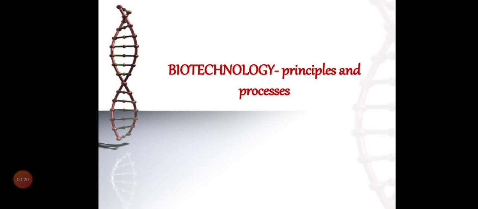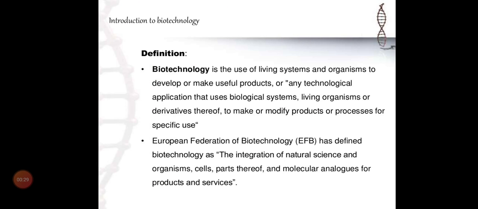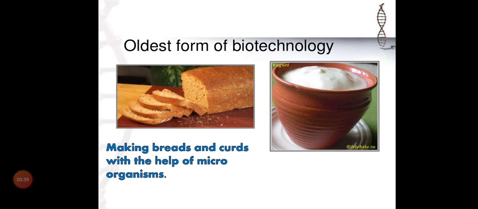Quickly we'll reveal what we learned. Bio means living, technology means we are using techniques to get some useful products. And what is EFB, European Federation of Biotechnology, what they have given regarding the biotechnology definition. The oldest form of biotechnology is making bread and making curd. When we make curd at an industrial, huge level, we can call it yogurt. So making bread and curd is done with the help of microorganisms.